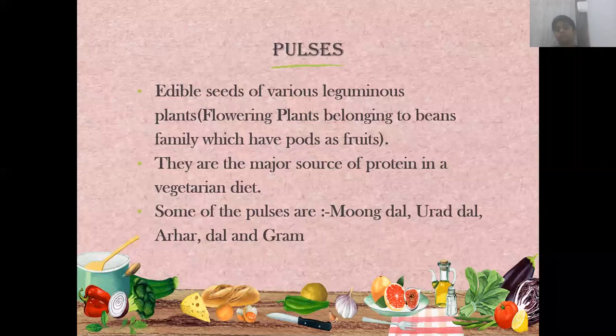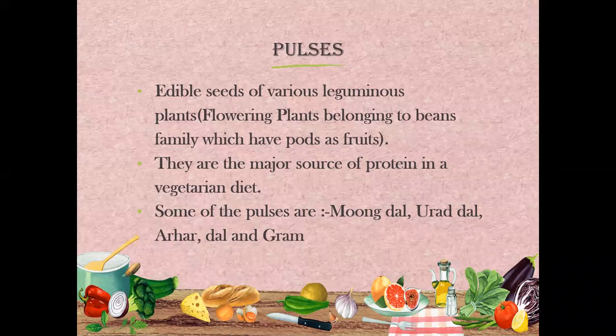Okay, there's a covering. When you see a pea plant, when mama is taking out the peas, you must have seen there's a covering over the seeds. Okay, that is called pods. And these pods are actually the fruit part of the plant. So these are the leguminous plants. The first thing you must know whenever I'm talking about leguminous plants, that means it is a pea plant. Best example, pea plant, understand it.